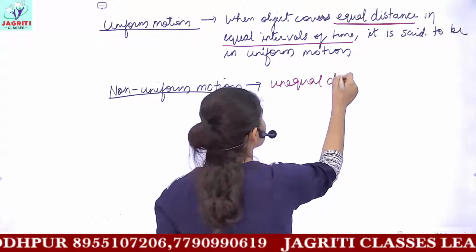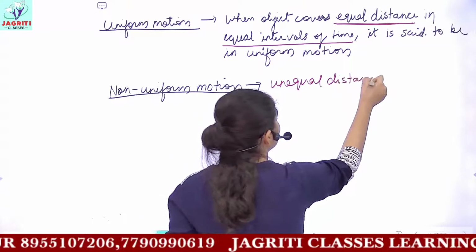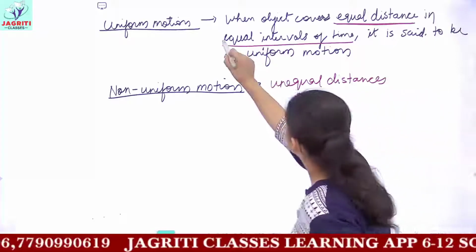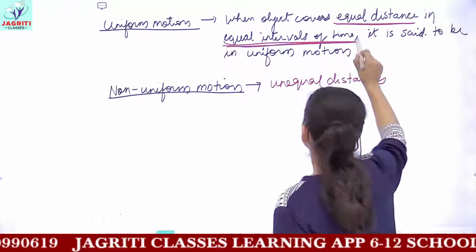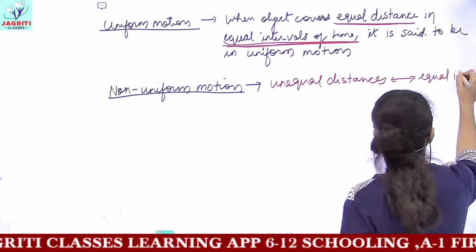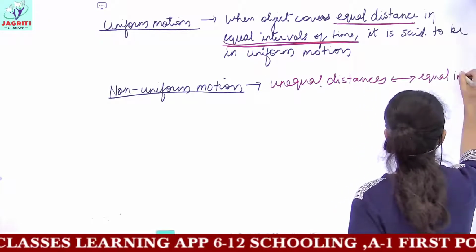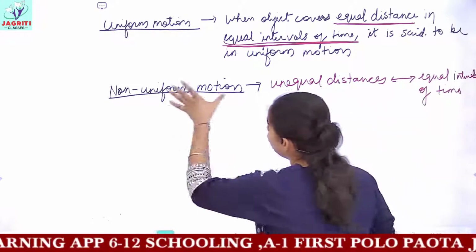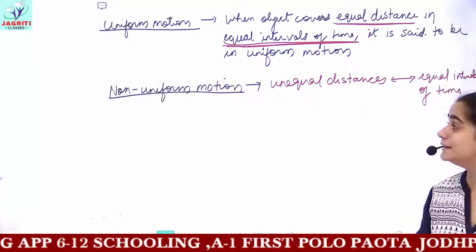Unequal distances. And then again the definition would remain the same, but the change would be that in equal intervals of time, the similar will come here. In equal intervals of time. So we say non-uniform motion, how can you define this term?